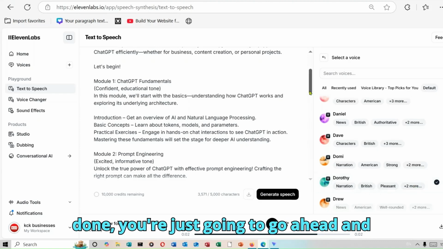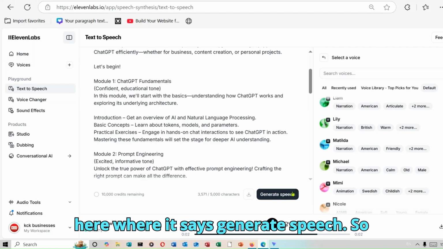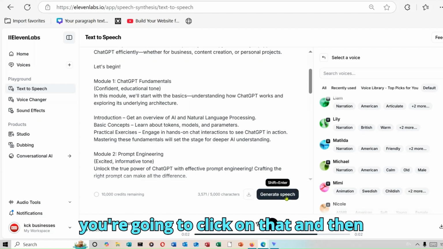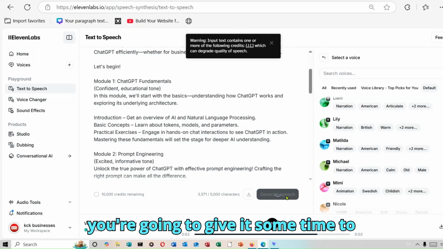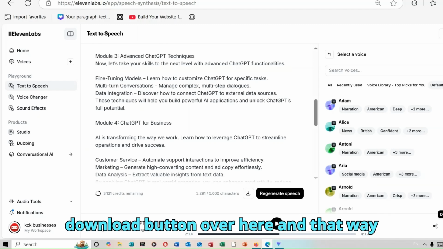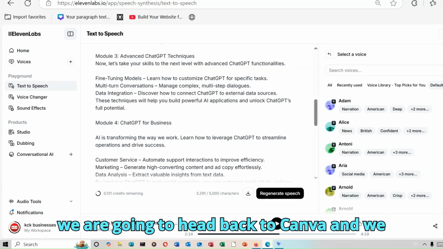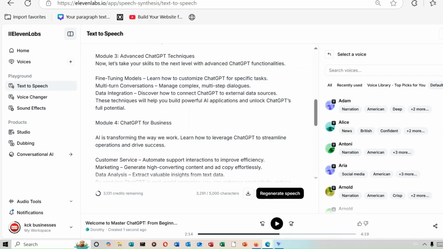Once you're done, you're just going to click on the generate button, here where it says generate speech. Then you're going to give it some time to generate. Once you are done, you will click on the download button over here, and that way it's going to save on your device. Then we are going to head back to Canva and upload it onto our presentation.